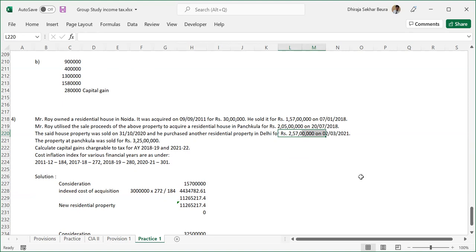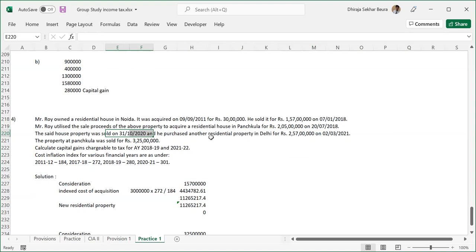Now let's talk about the first thing. Now that we have claimed the exemption on the basis of this 2 crore, now we are selling that asset within 3 years. We will not be allowed, or the capital gain exemption that we took will be reduced from our cost of acquisition. We'll see that.